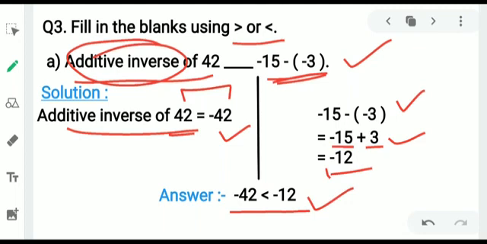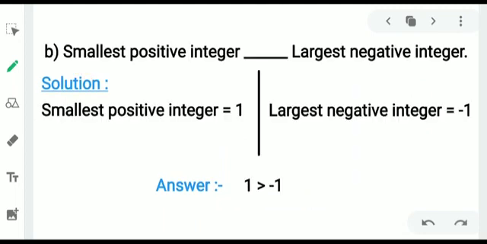Let us move further. Okay, one more question is given. Smallest positive integer and largest negative integer. We have to compare the smallest positive integer with the largest negative integer. For comparison, first we have to know what is the smallest positive integer and what is the largest negative integer.